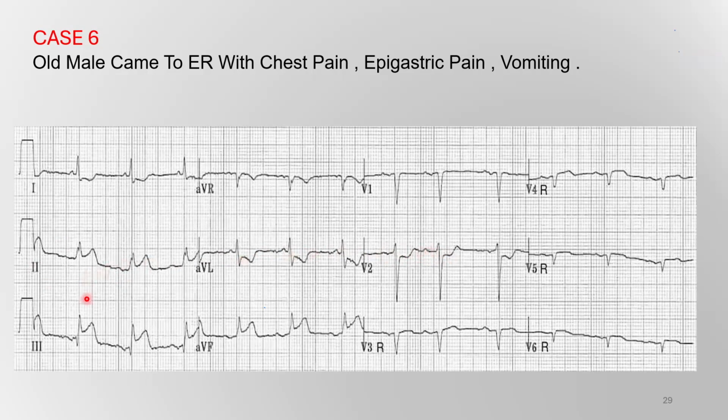In this situation, if the elevation in lead 3 is more than lead 2 and there is ST segment depression in V2, you should suspect right myocardial infarction, and we should do right precordial leads. Also, there are reciprocal changes in lead 1 and aVL. A case of inferior myocardial infarction with right myocardial infarction.